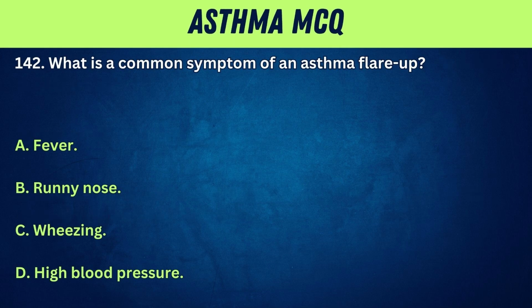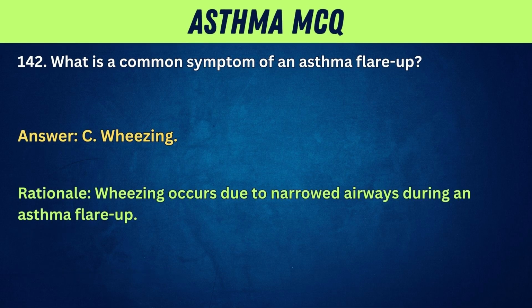142. What is a common symptom of an asthma flare-up? A. Fever. B. Runny nose. C. Wheezing. D. High blood pressure. Answer. C. Wheezing. Rationale. Wheezing occurs due to narrowed airways during an asthma flare-up.